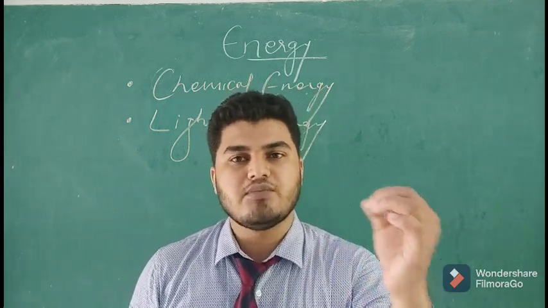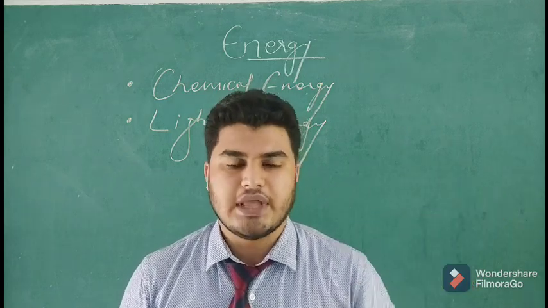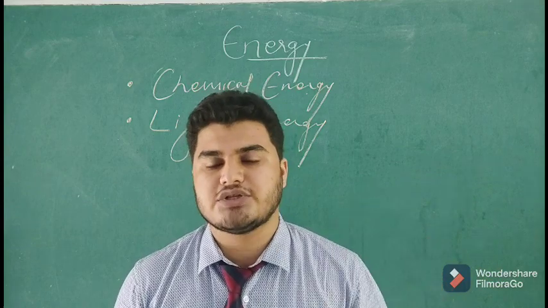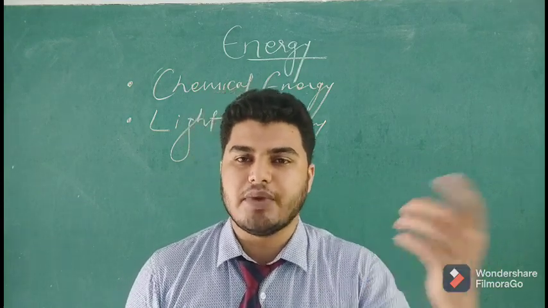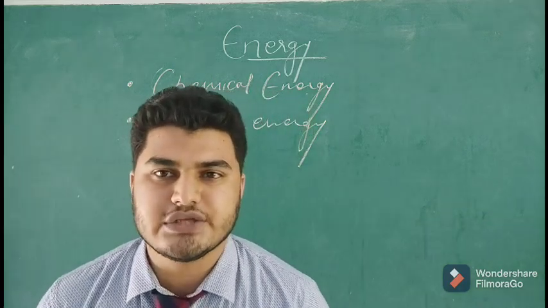So it is another most common type of energy which is available around us. Light coming from the sun, the source is the sun. Light coming from the bulb, the bulb is the source. Light coming from a tube light, the tube light is the source. So in this way light energy is coming.